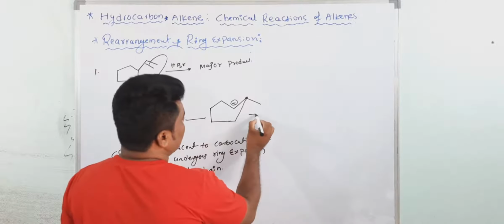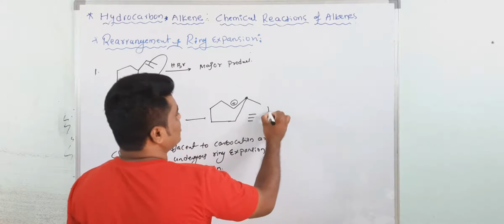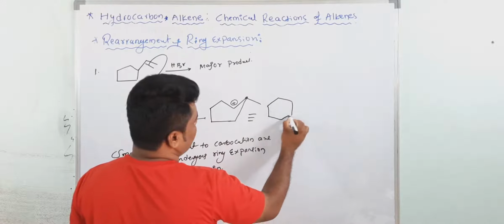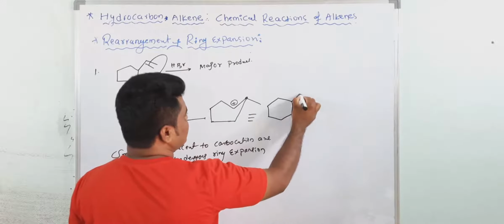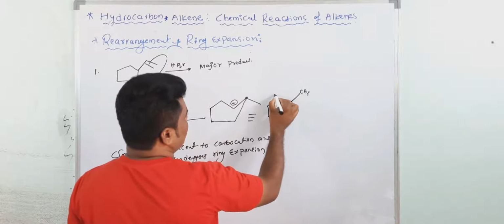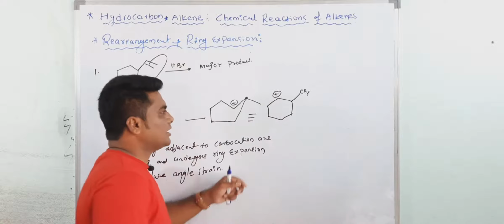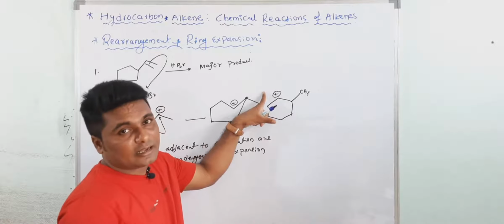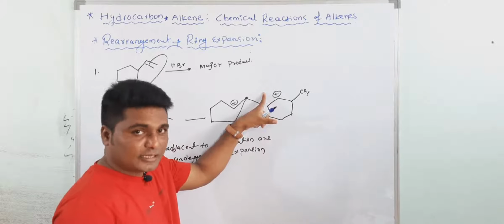Now here you can write the equivalent structure by pulling this bond in the upward direction, then you get the 6-member ring: 1, 2, 3, 4, 5, 6. Here this is a CH3 and here you are getting the carbocation. This is a secondary carbocation. Is there any possibility to form the tertiary carbocation? Yes, there is.